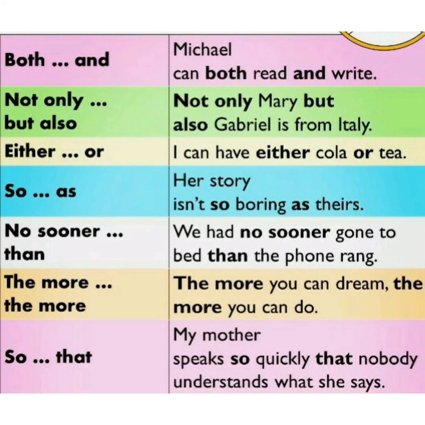Let's see a few more examples. First one is both and. Michael can both read and write. Not only but also. Not only Mary but also Gabriel is from Italy. Either or. I can have either cola or tea. So as, her story is not so boring as theirs. No sooner than, we had no sooner gone to bed than the phone rang. The more, the more. The more you can dream, the more you can do. So that, my mother speaks so quickly that nobody understands what she says.